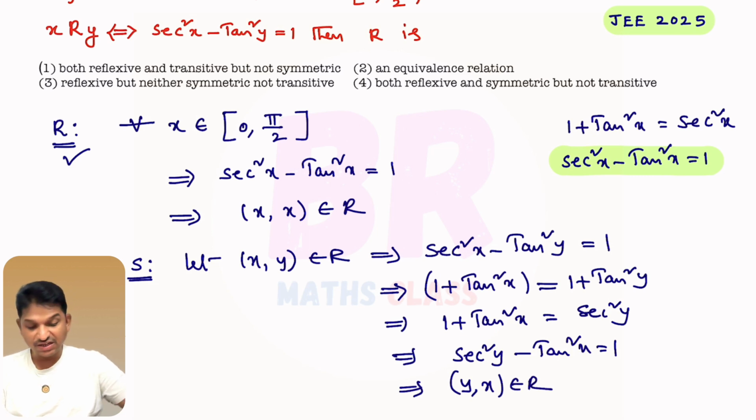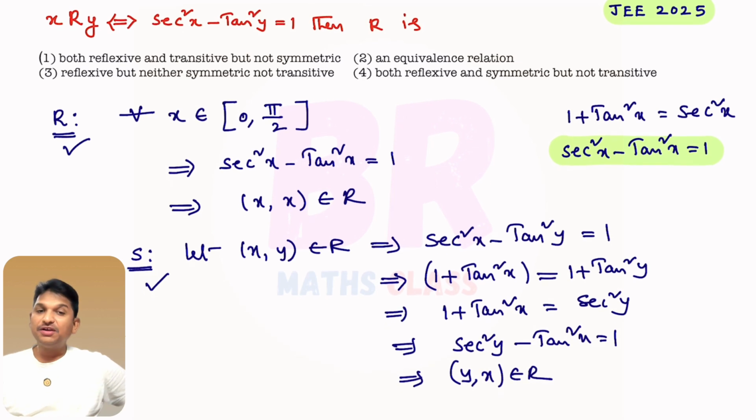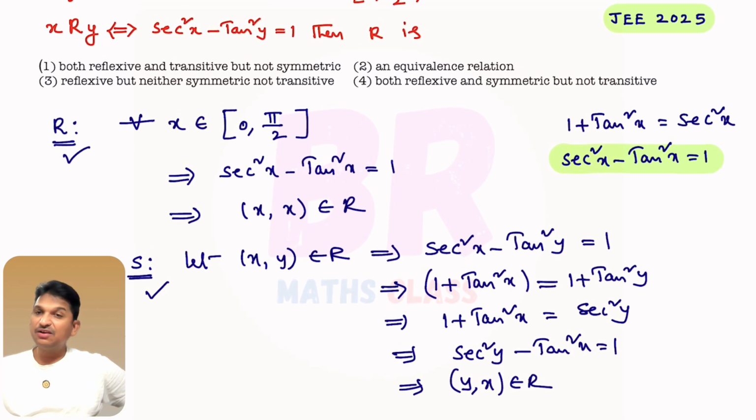Therefore, this relation is symmetric. I'll keep a tick mark for symmetric. At this point, with the options, can we declare the answer? You see here, this option says the relation is not symmetric, but it is symmetric. So we can eliminate the first option.